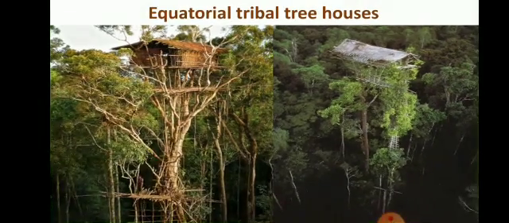These are the equatorial tribal tree houses. In this way, to protect themselves from wild animals and also heavy rainfall, they build their houses on top of the trees. In this way, specific tribal people build their houses on trees.